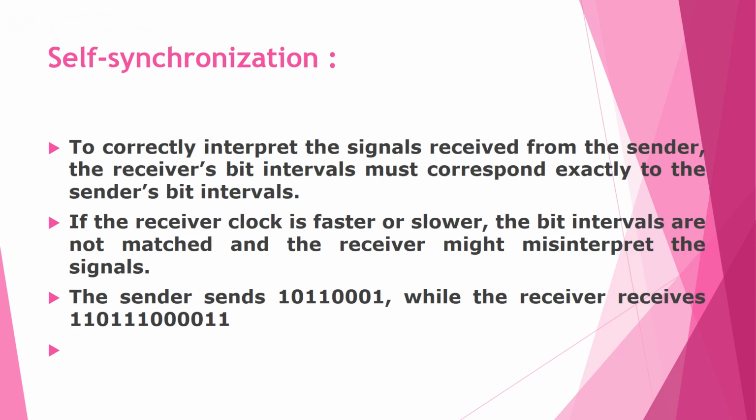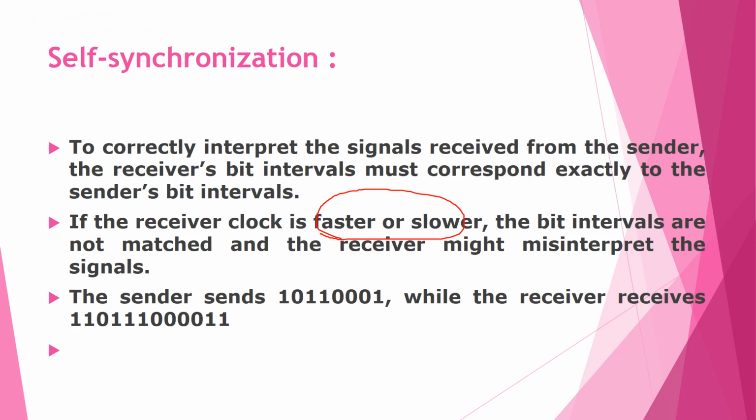To correctly interpret the signals received from the sender, the receiver's bit intervals must correspond exactly to the sender's bit intervals. So we need to maintain synchronization between the sender and the receiver. If the receiver clock is faster or slower, the bit intervals are not matched and the receiver might misinterpret the signals.